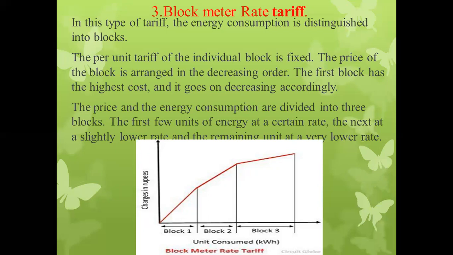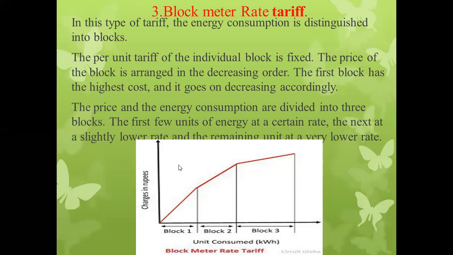So see over here in the graph. In case of the block meter rate tariff, all consumers are grouped into three blocks: block number one, block number two, and block number three.